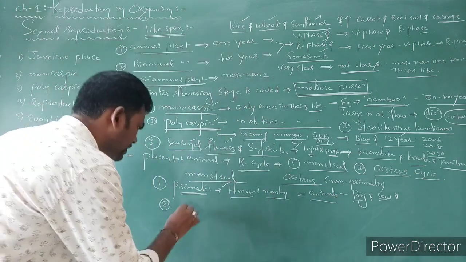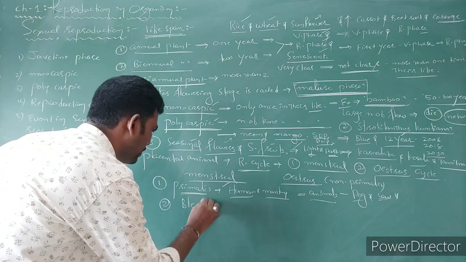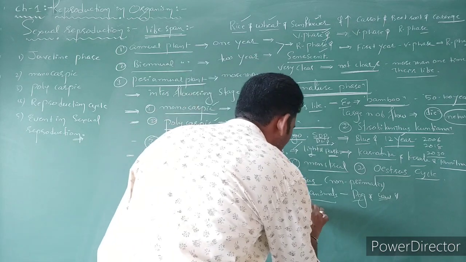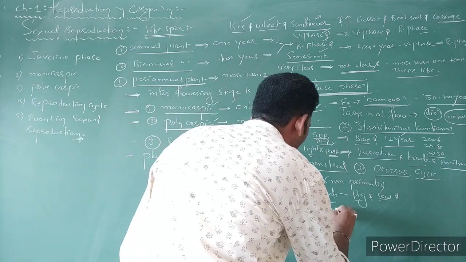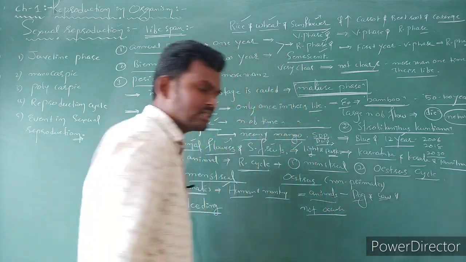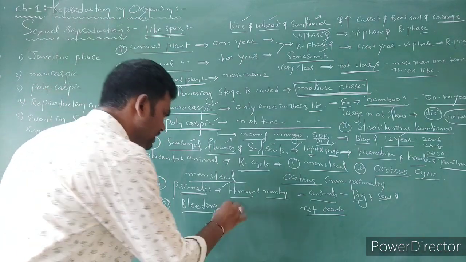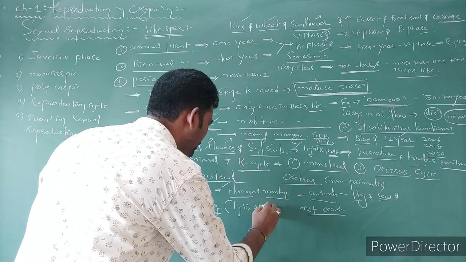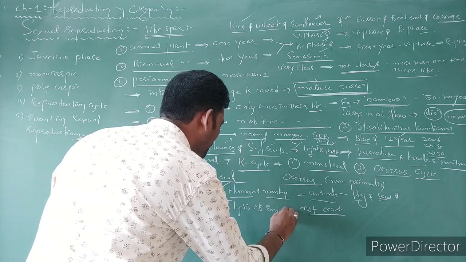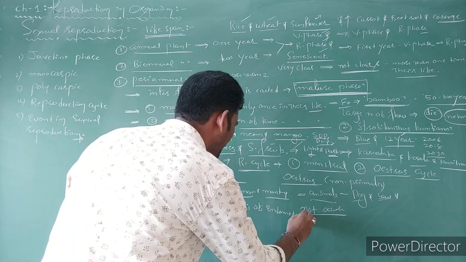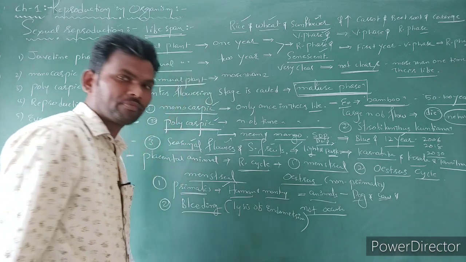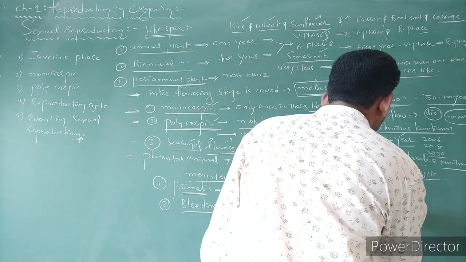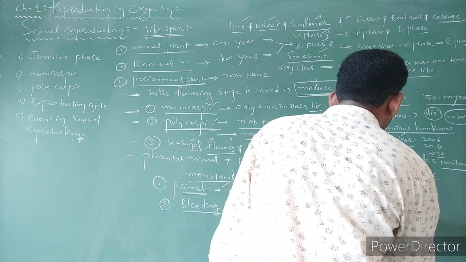The points to write: here bleeding occurs, here bleeding does not occur. The reason is lysis or breakdown of the endometrium layer here, and here the endometrium layer is reabsorbed.